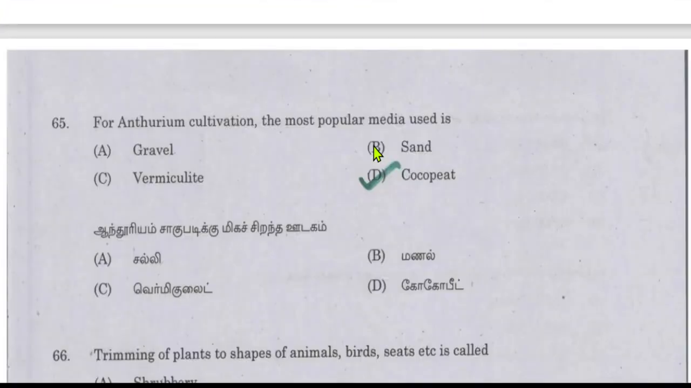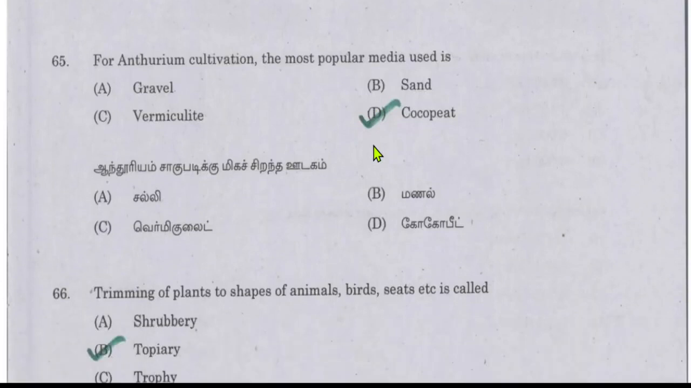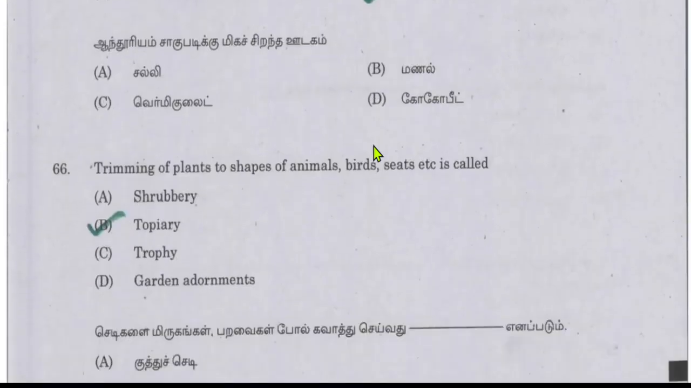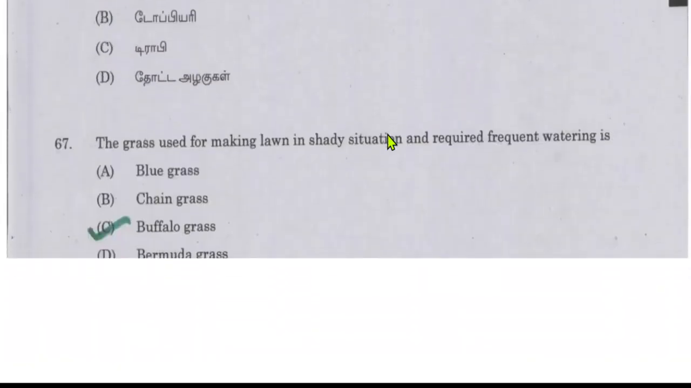Okay, so next question is, for anthurium cultivation, the most popular media used is coco peat. Trimming of plants to shapes of animals, birds, seeds, etc. is called topiary. So what is topiary? Topiary is when we trim the plants to give shapes of animals or birds or seeds. The whole process and this exercise is called topiary.